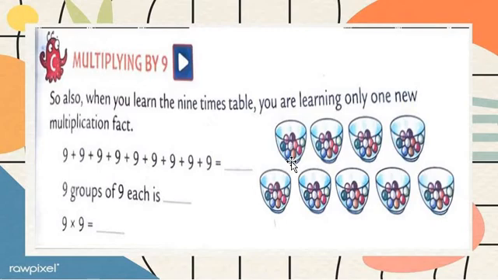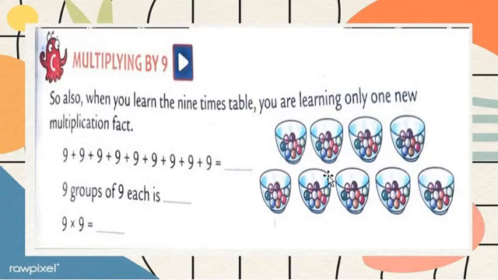How many marbles are there? 9 nines are how many, all students? 9 nines are 81. So 9 eights are 72. 72 plus 9, so how many? 73, 74, 75, 76, 77, 78, 79, 80 and 81. So it makes 81. 9 nines are 81.